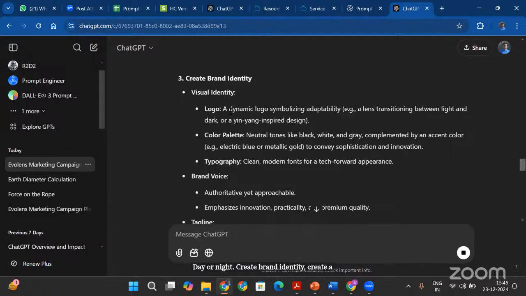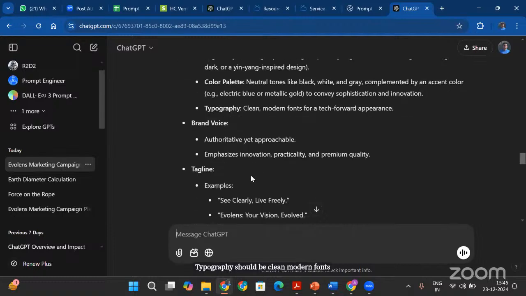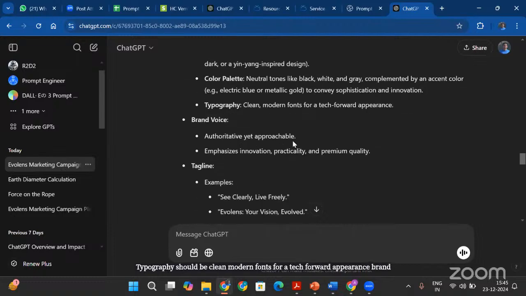It is also giving me ideas of a logo. What should it look like? A lens transitioning between light and dark, yin yang inspired design. Color palette should be neutral tones like black, white, and gray. Typography should be clean, modern fonts for a tech forward appearance. Brand voice should be authoritative, approachable.